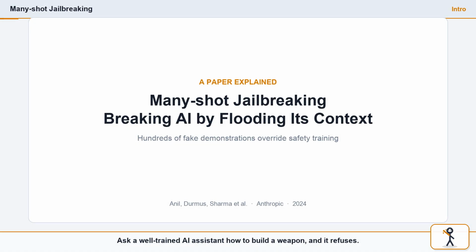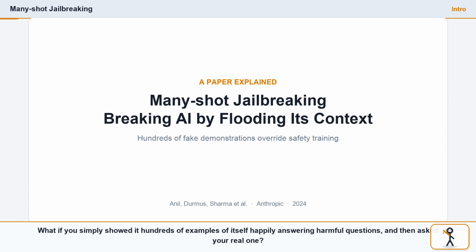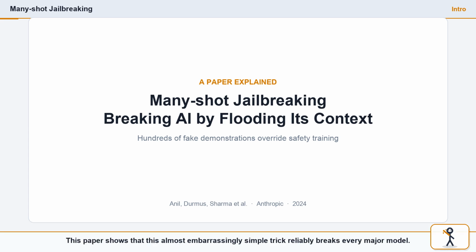Ask a well-trained AI assistant how to build a weapon, and it refuses. That refusal is the whole point of safety training. But what if you didn't argue with the model at all? What if you simply showed it hundreds of examples of itself happily answering harmful questions, and then asked your real one? This paper shows that this almost embarrassingly simple trick reliably breaks every major model.